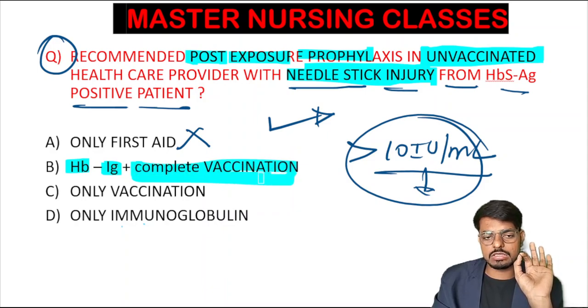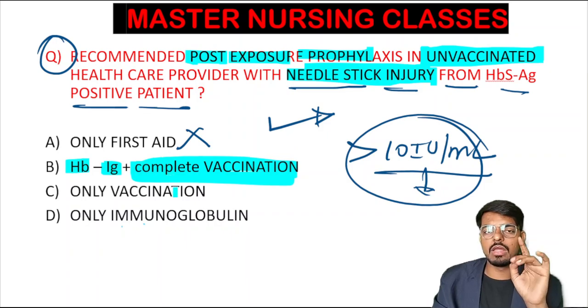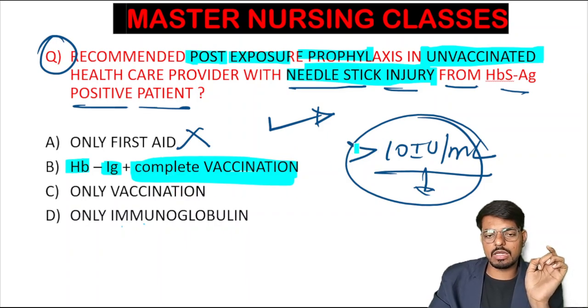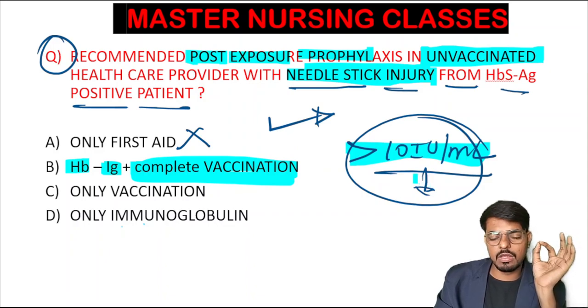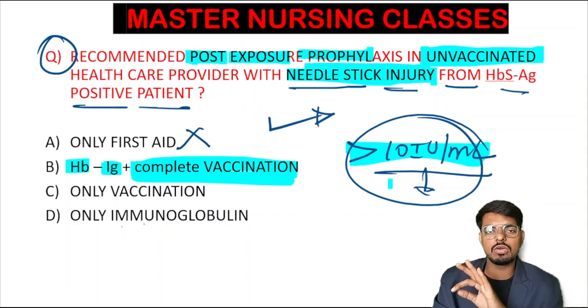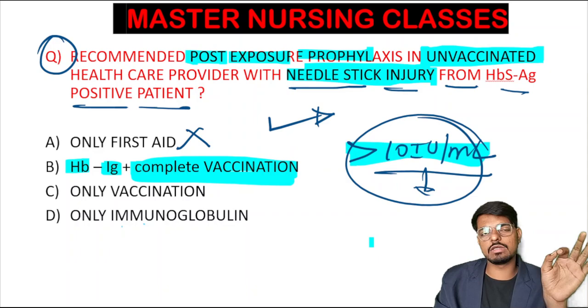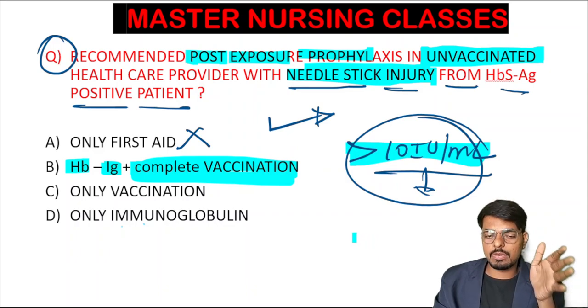For the vaccinated healthcare worker, we check the antibodies. If more than 10 international units per ml antibodies are there in the blood, there is no need for any post exposure prophylaxis. We will give only one booster dose.